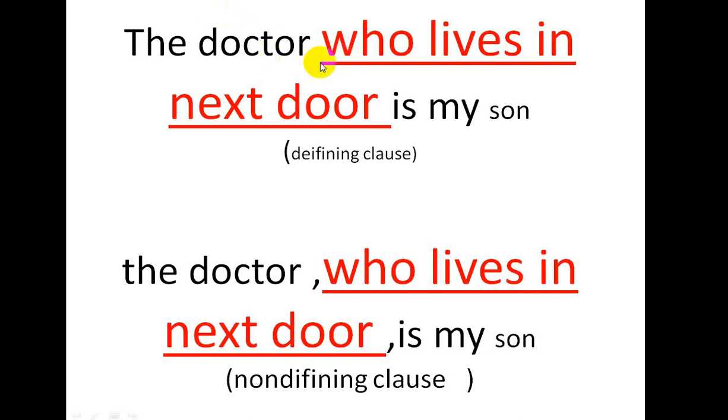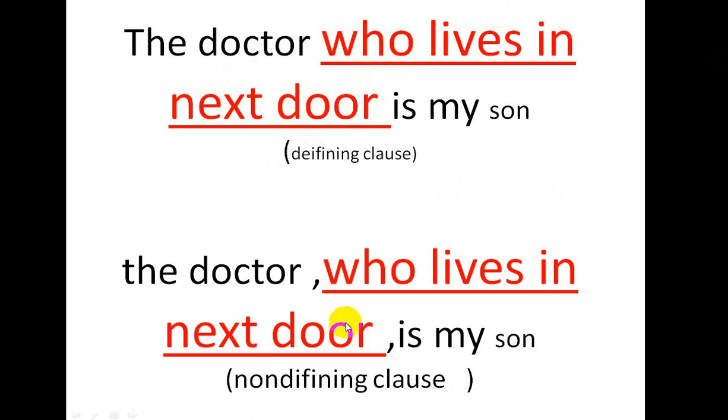Okay. Here, who defines, so define means describes, which is the doctor preceded by who. So the doctor who lives next door is my son. It only describes the subject, defines the subject. It never gives any additional information. Here we only know the information about the doctor. That's why it is called the defining clause. Define means describe the noun.